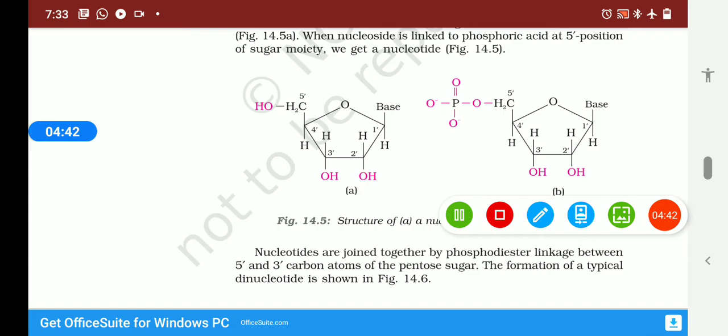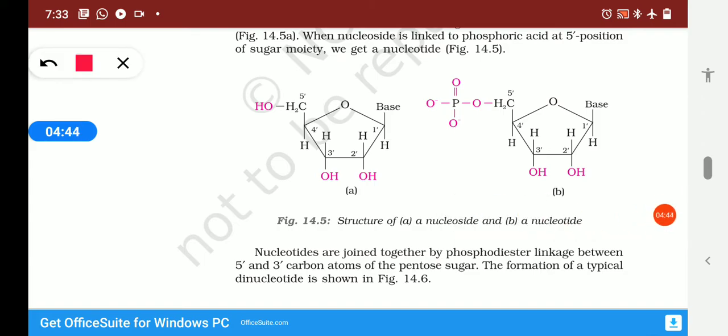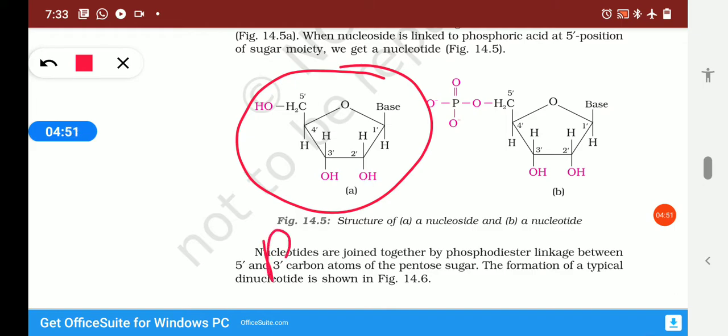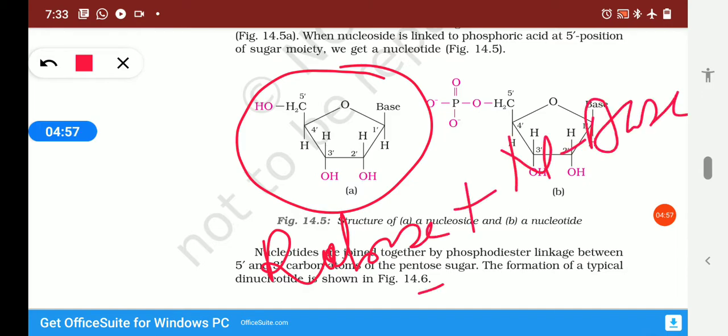Here the structure is explained. This is a nucleoside, and the combination of ribose sugar plus nitrogenous base plus phosphoric acid is called a nucleotide.